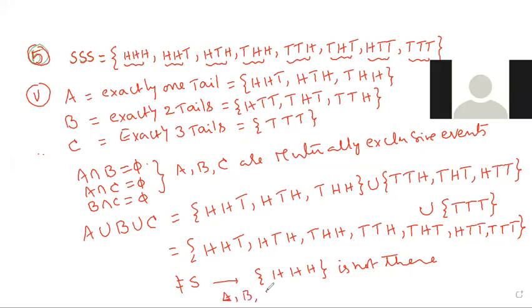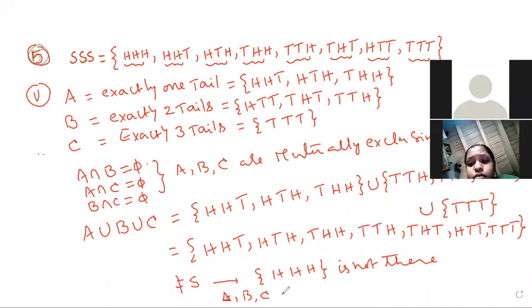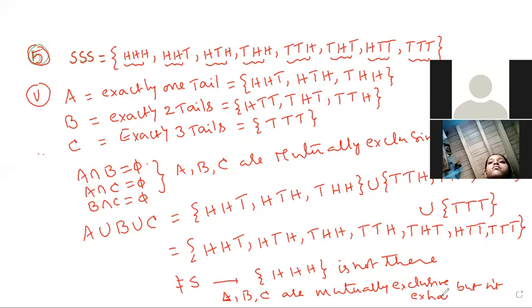A, B, C are mutually exclusive but not exhaustive, because the union is not equal to the sample space. Okay? Clear, everyone? Right.